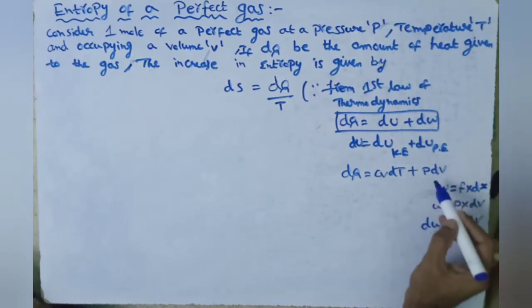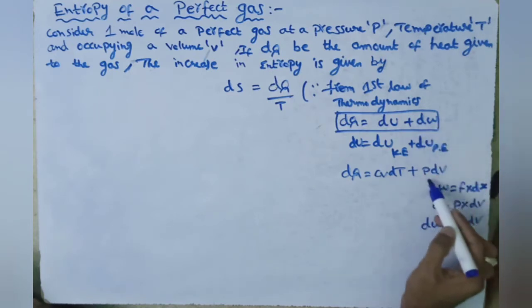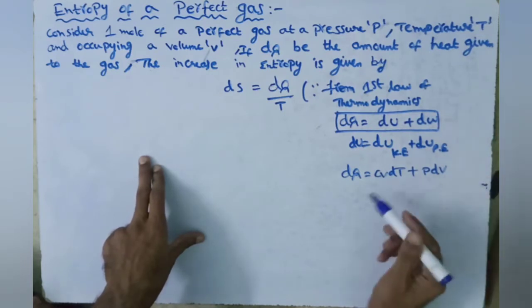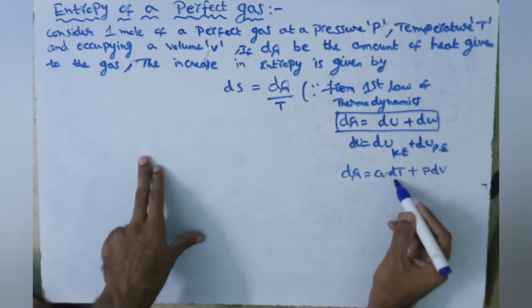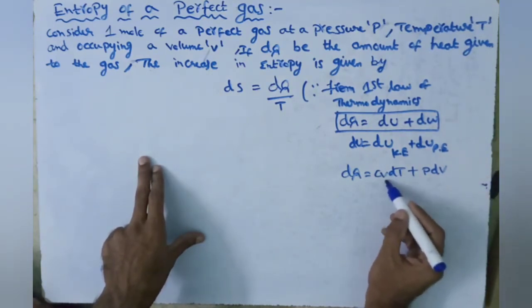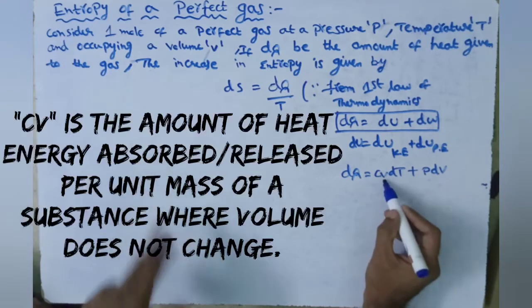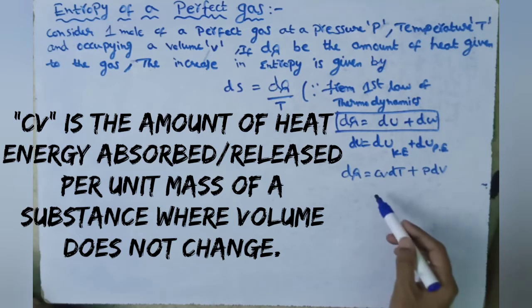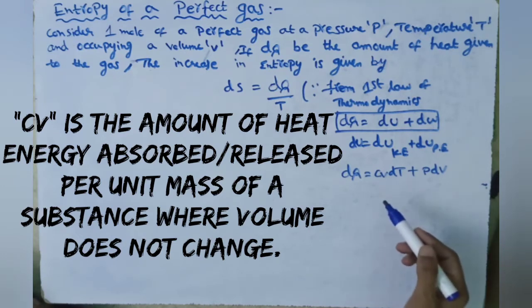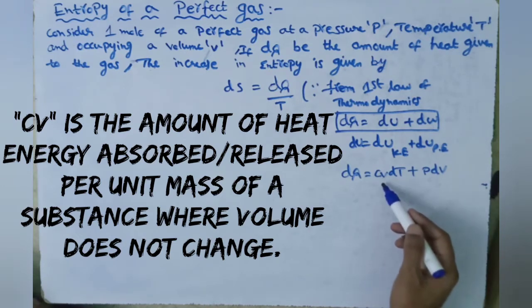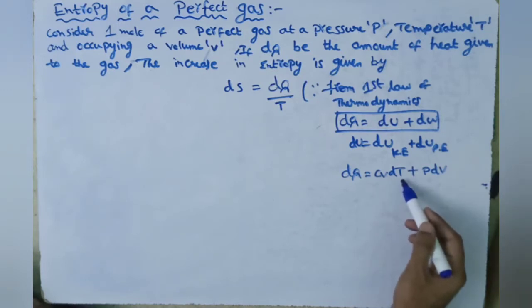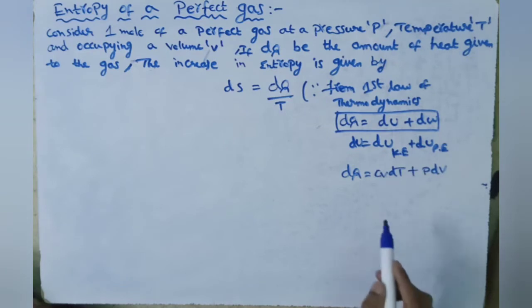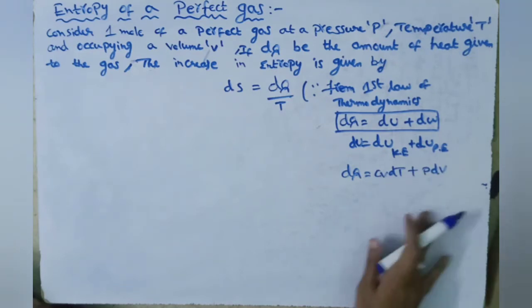In the same way, the change in internal energy due to change in temperature can be written as Cv dT, where Cv means the heat energy absorbed or released at constant volume per unit mass of the gas, with respect to change in temperature.